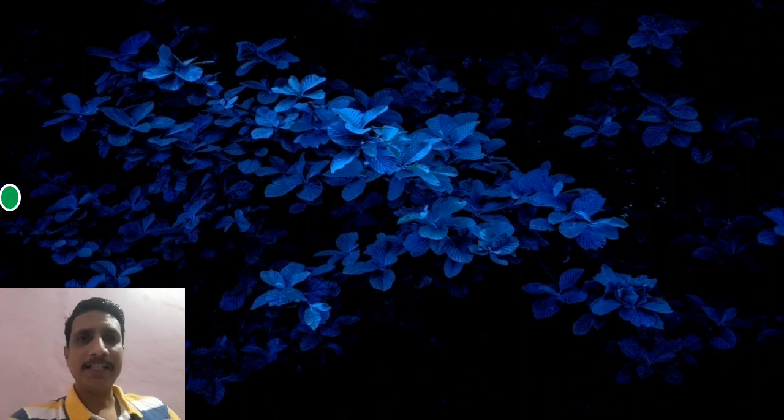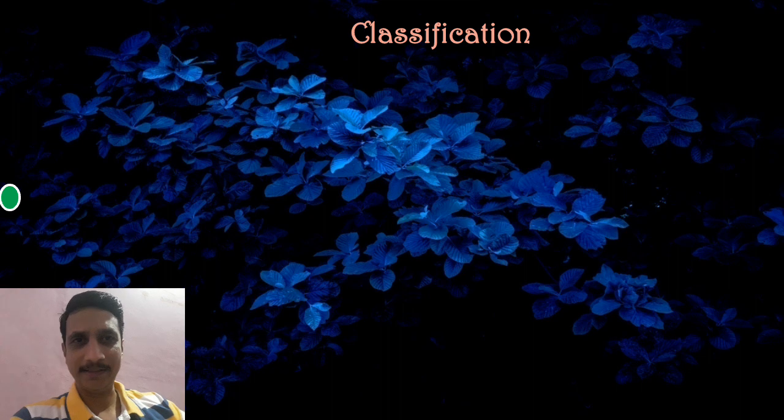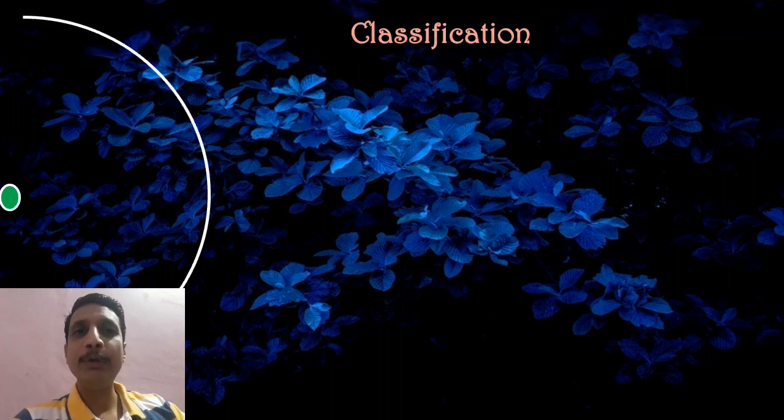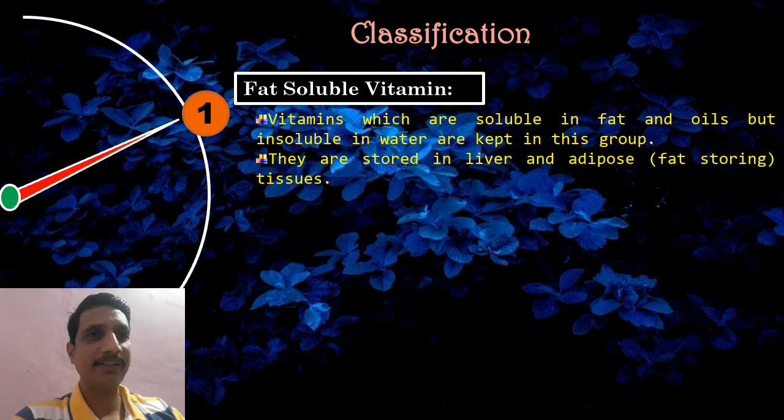We'll see classification. This part is very important as far as board examination is concerned. Vitamins are broadly classified into two classes based upon their solubility. The first one is fat soluble vitamins. As the name suggests, these vitamins are soluble in oil and fats, but insoluble in water. All those vitamins are kept in this group.